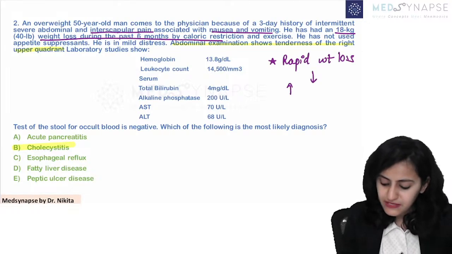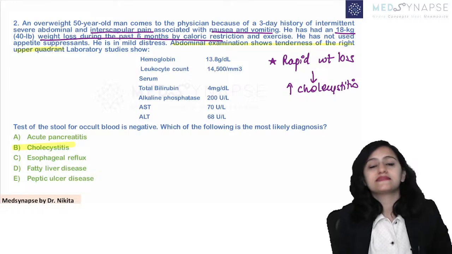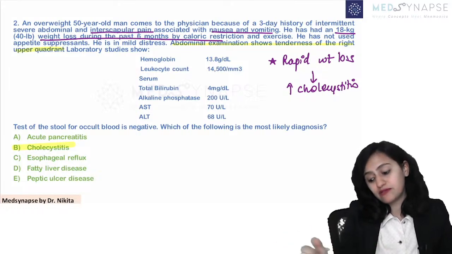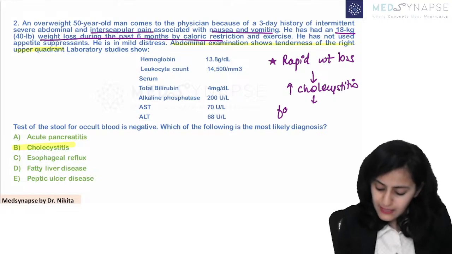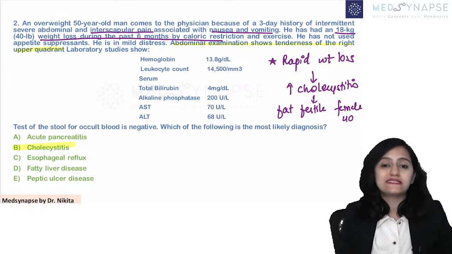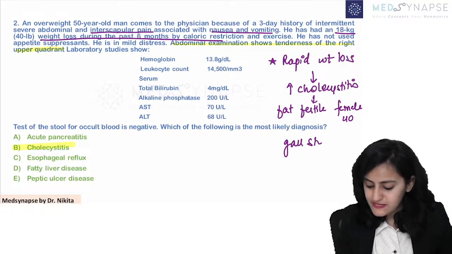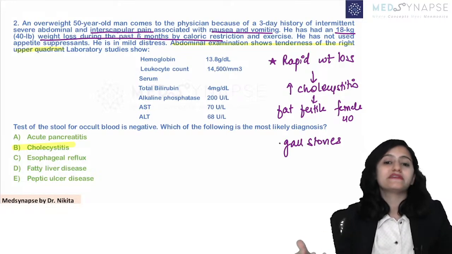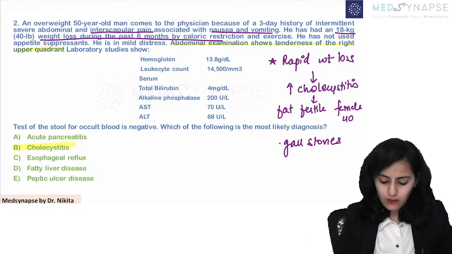So remember that significant or rapid weight loss is one of the important histories predisposing to the development of cholecystitis. Apart from that, we know that it's a fat, fertile, female of 40, right? That's generally the history that is given there. So cholecystitis, gallstones leading to inflammation, calculous cholecystitis, acalculous cholecystitis is all what we have.